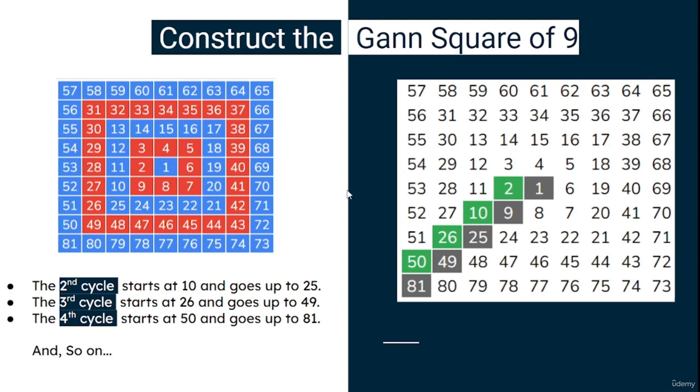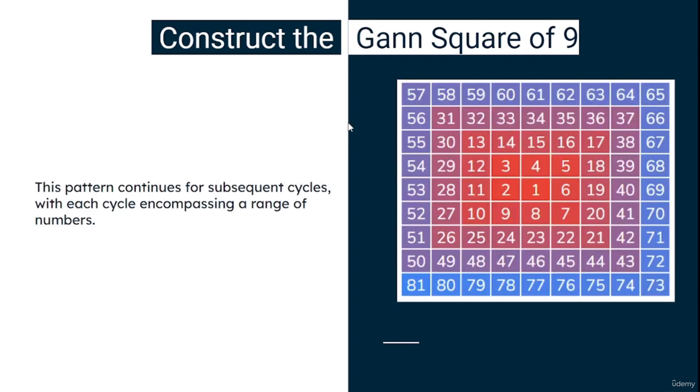Now notice one thing: 1, 9, 25, 49, 81. Look at this part. Do you notice anything? 1, 3 square, 5 square, 7 square, 9 square. We'll get to that in the next slide. But see, after 1 it becomes 2, after 9 it becomes 10, after 25 it becomes 26. So in each odd number square it is incrementing or changing the level. So this is one tiny thing I wanted to note. We'll talk about it again later.